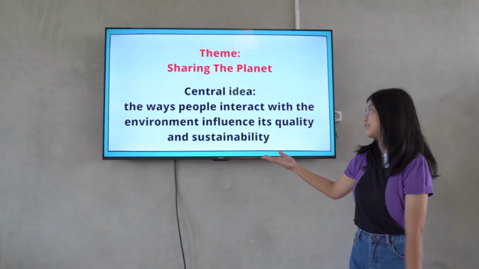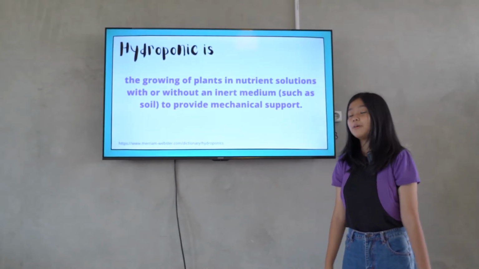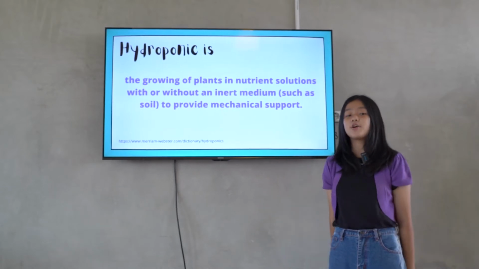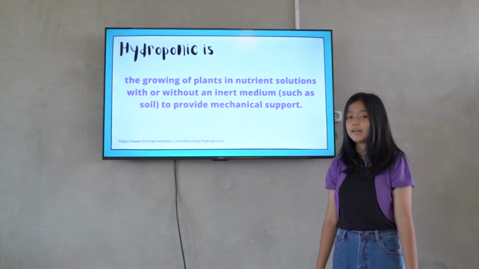This is the theme and the central idea. These are the lines of inquiry. What is hydroponics? Hydroponics is the growing of plants in nutrient solutions with or without an inert medium such as soil to provide mechanical support.